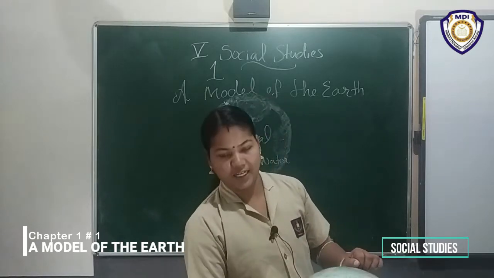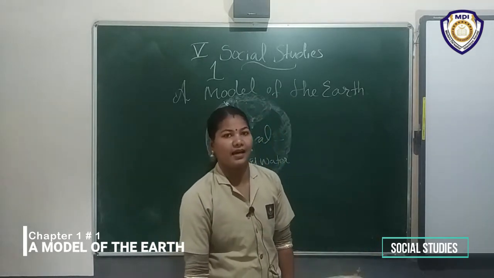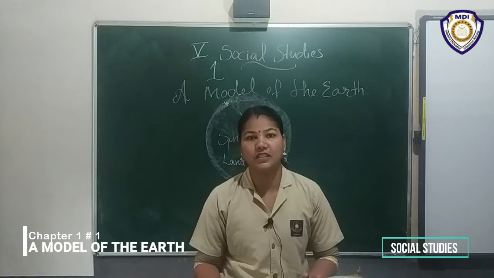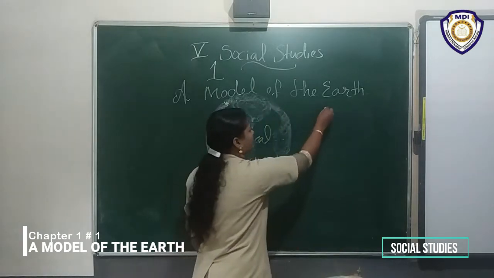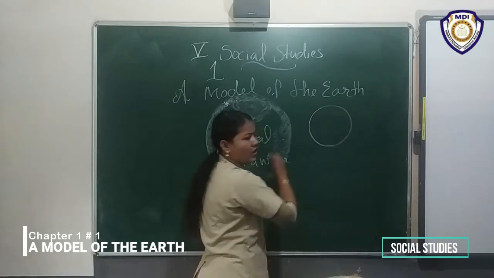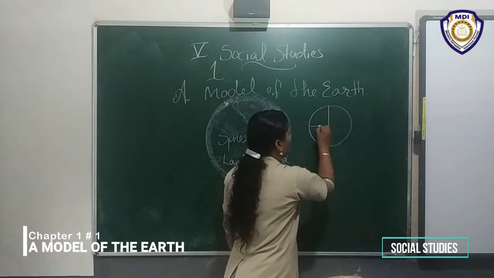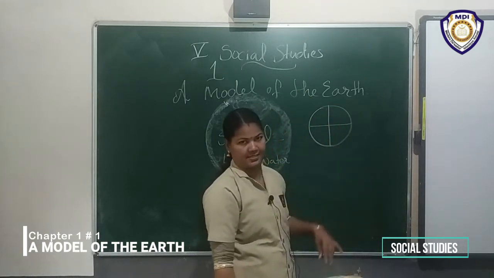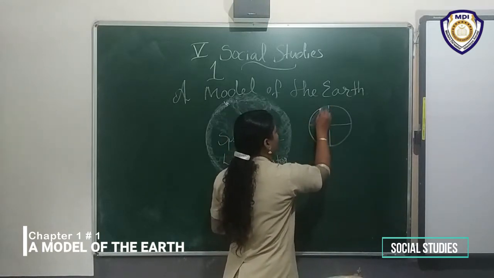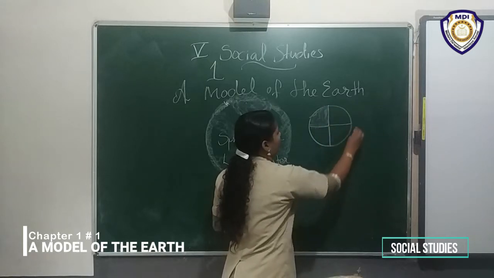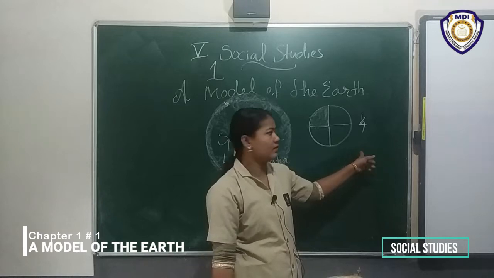Okay, what is the speciality of our earth? Here 1/4 is land, and 3/4 of the earth is water. Now, do you know what 1/4 of land is? Suppose here is a whole thing. We want to divide it equally into 4 pieces. I shade one piece. It is called 1/4. This is only the land area.